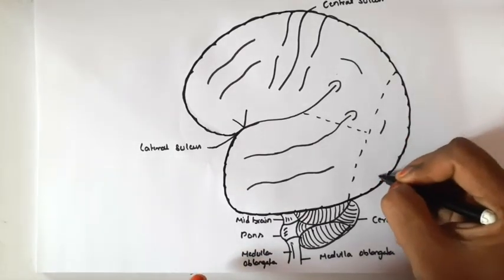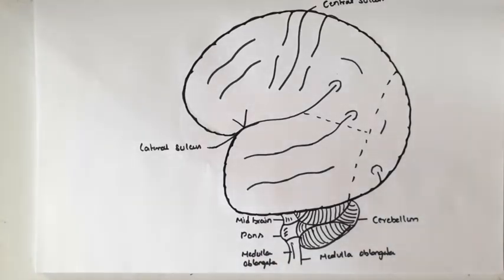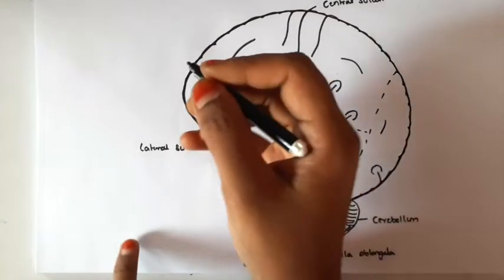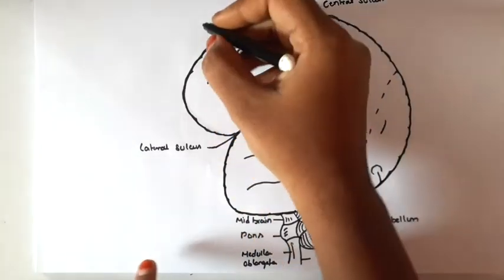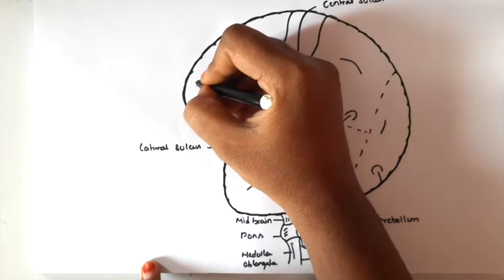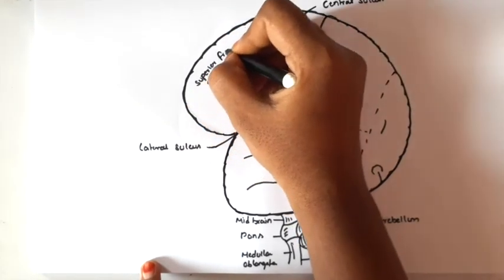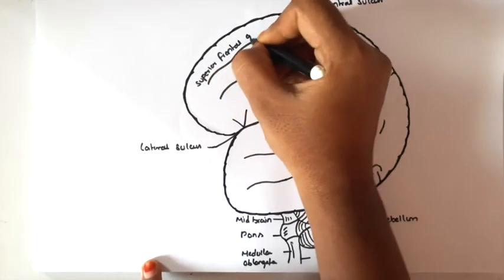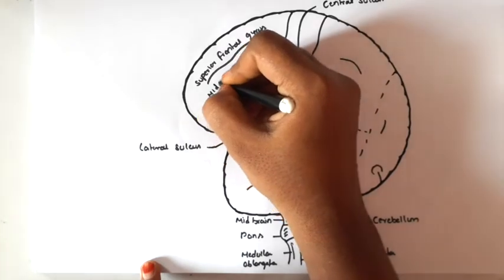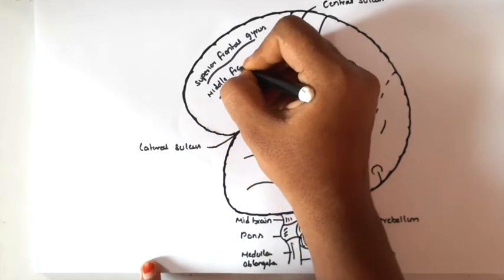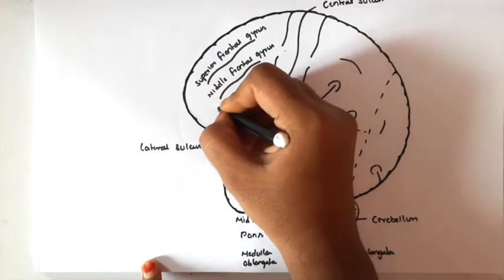In the parietal portion, there is the intraparietal sulcus. In the occipital lobe, we'll see the lateral occipital sulcus, calcarine and lunate sulcus. This is the frontal lobe. I'm writing the frontal lobe. By the presence of two sulci, it divides the portion into three gyri: superior frontal gyrus, middle frontal gyrus, and inferior frontal gyrus. If you see, there is an interesting point in the inferior frontal gyrus.